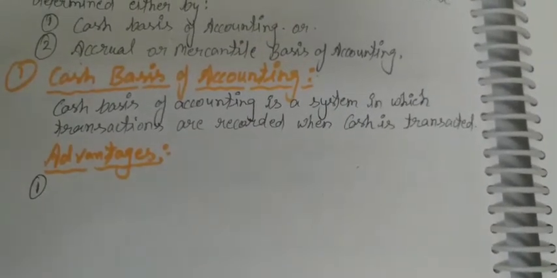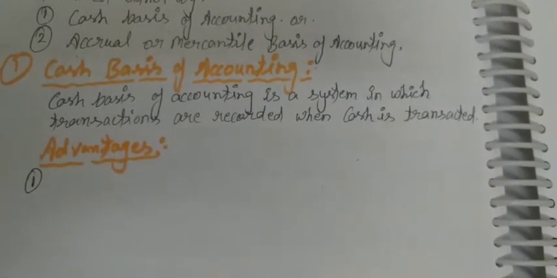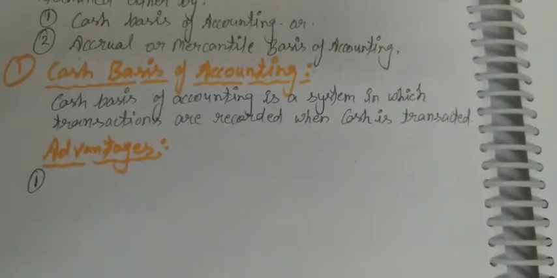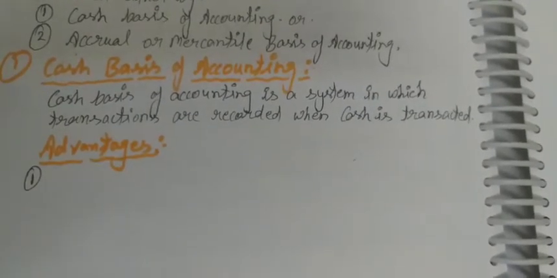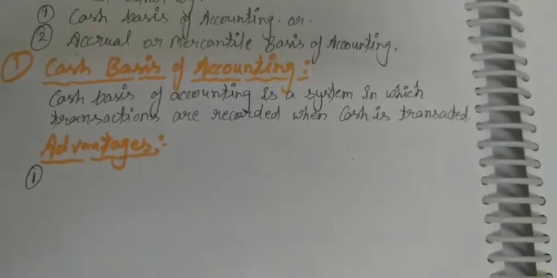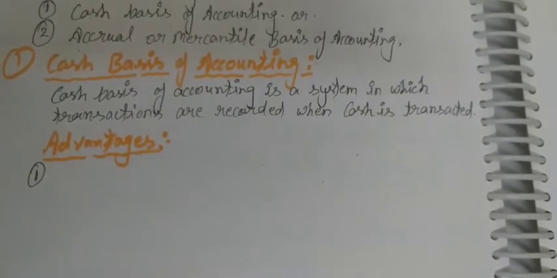basis of accounting. It means we need not make adjustments related to outstanding expenses, prepaid expenses, accrued incomes and unaccrued incomes.